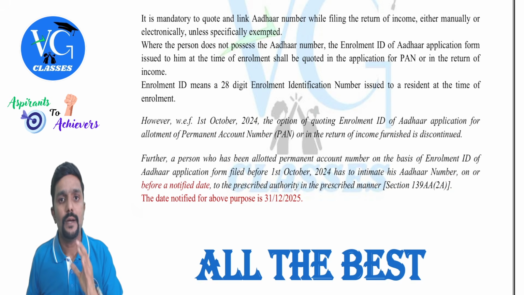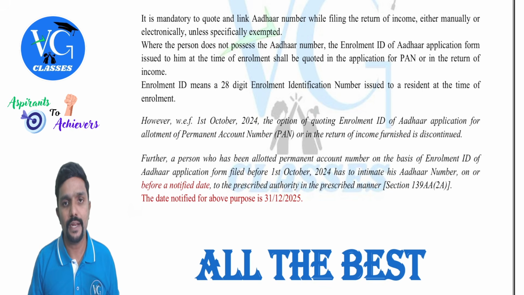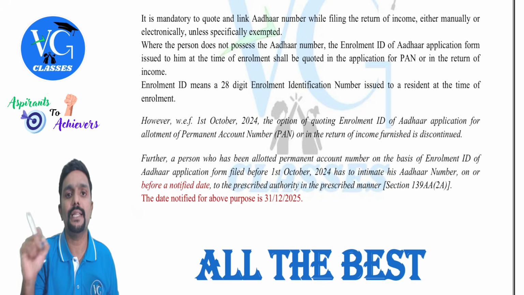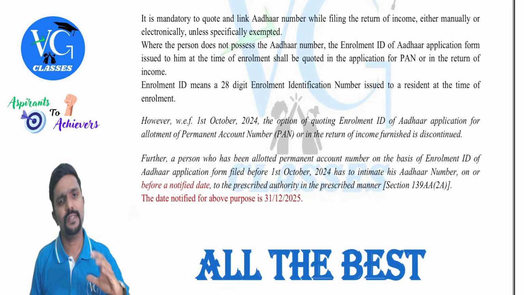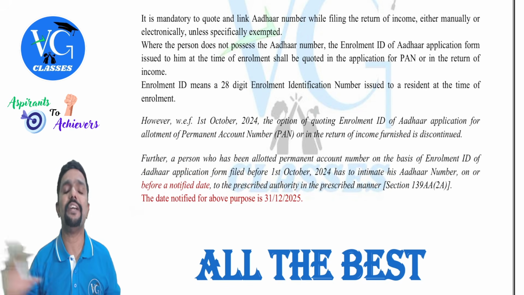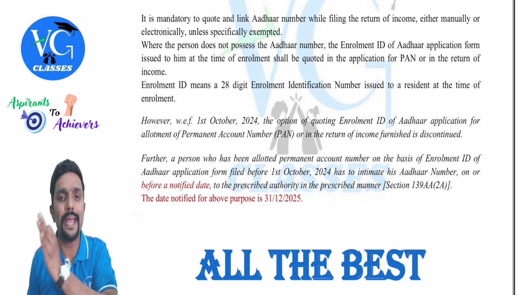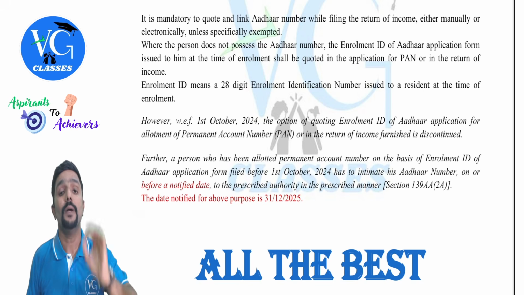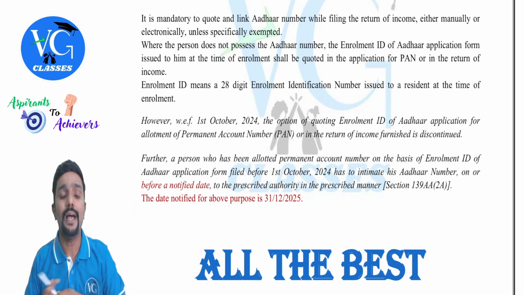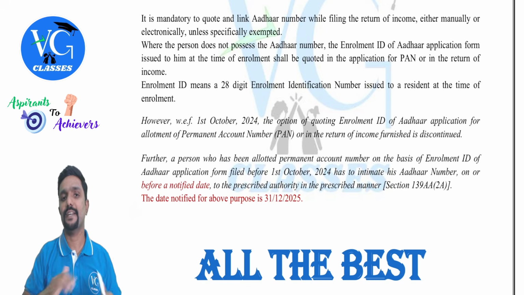Now, sir, what if I have given my enrollment ID before 1st October 2024? Then you have to intimate your Aadhaar number within a notified date. This date was not notified earlier. Now they have notified it. What is the deadline, sir? 31st December 2025. In simple terms, whoever has given enrollment ID instead of Aadhaar number before 1st October 2024 has to intimate their Aadhaar number on or before 31st December 2025. Hope you got it. Yes, guys.